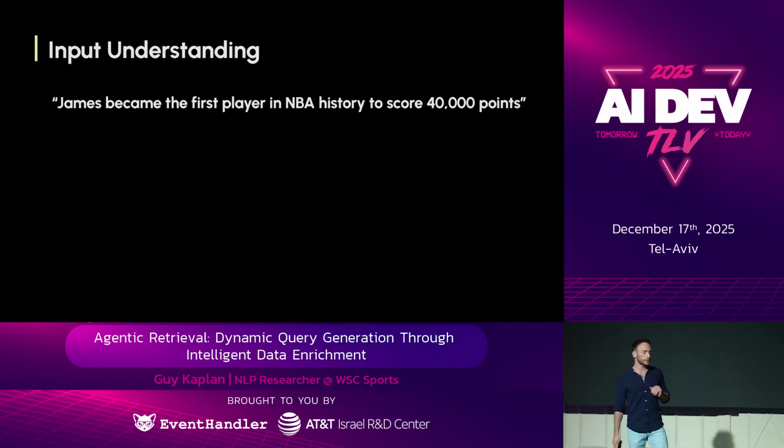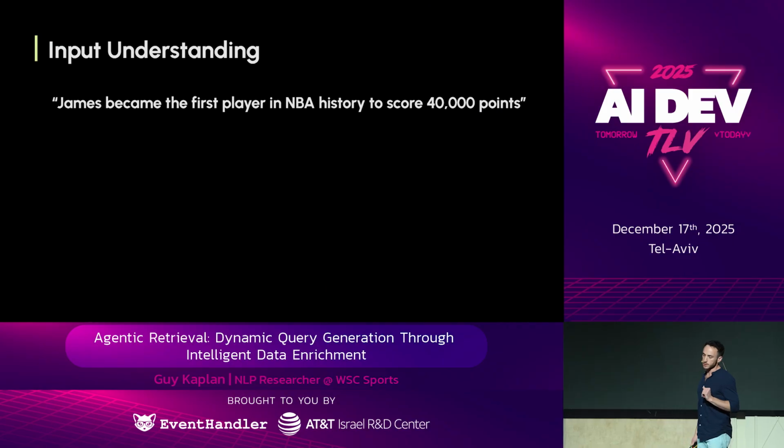So look at this input. James became the first player in NBA history to score 40,000 points. That's a real sentence. Now, how can we find the game that is being referred to here? It doesn't mention any game. Okay? I'll tell you one thing, a knowledge graph won't work here. No relationship can connect this specific sentence to a specific game. And why is that?